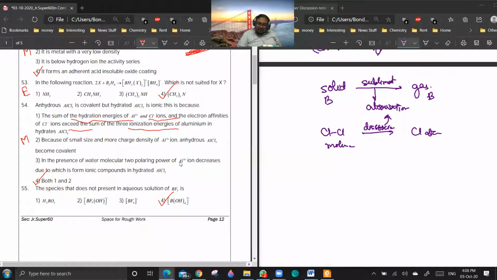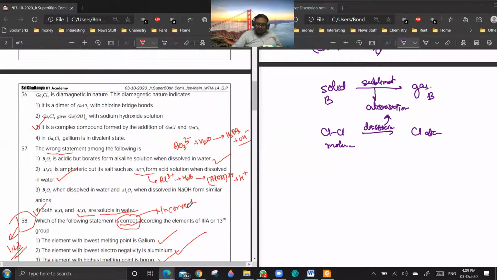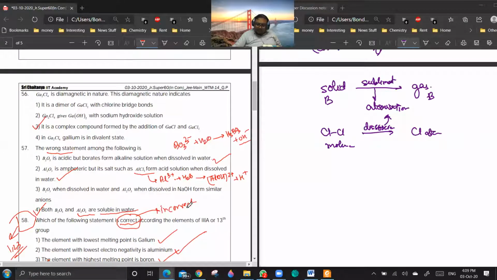I will consider it to be tough. Too much of calculations are there. 56, easy. 56, moderate, I think. 57, moderate. Okay.